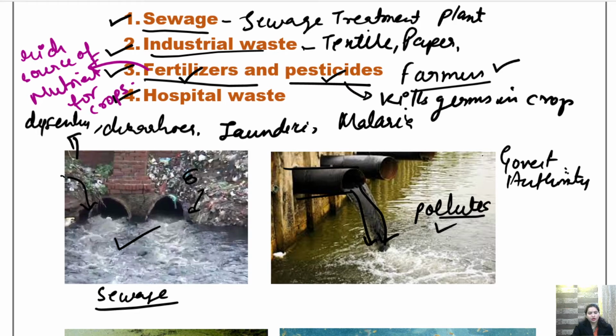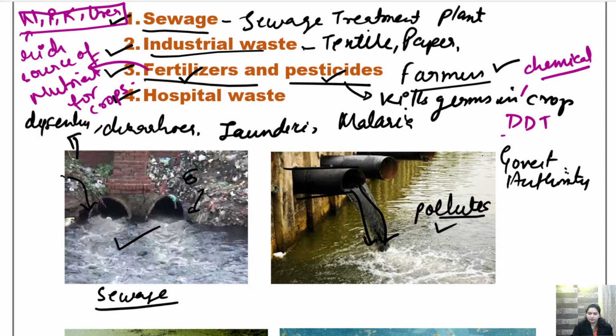But still, fertilizer contains nitrogen, phosphorus, potassium, urea. All these things are present in fertilizers. And in pesticides also, certain very harmful chemicals are present, like DDT. What is DDT?